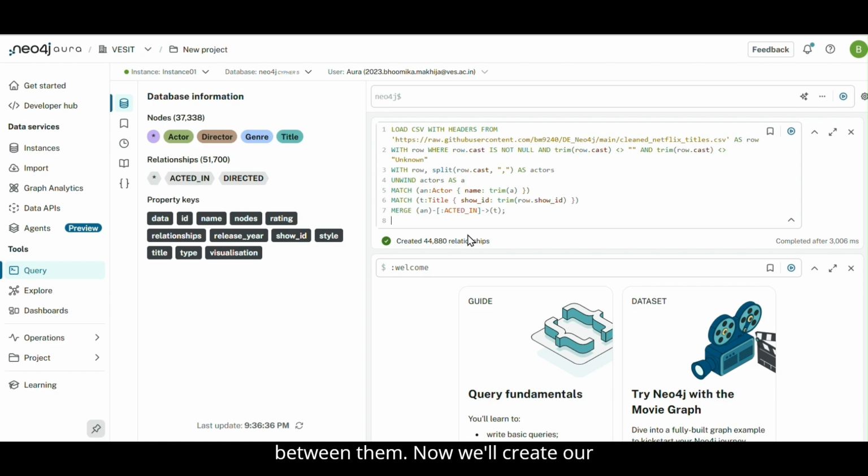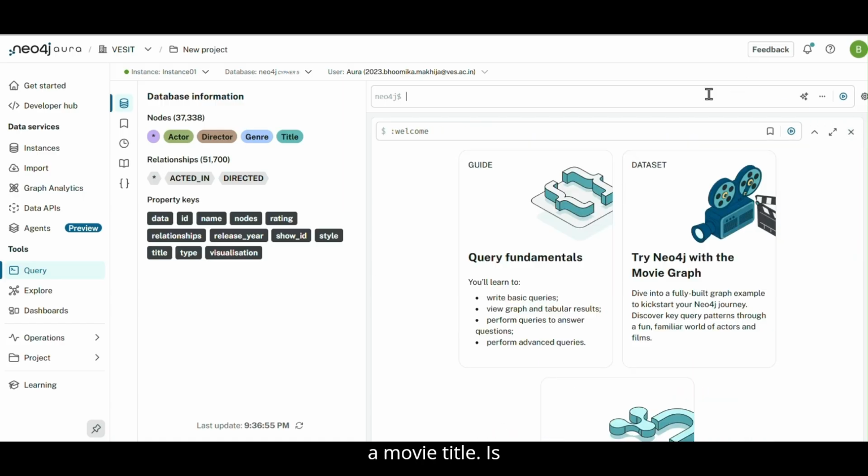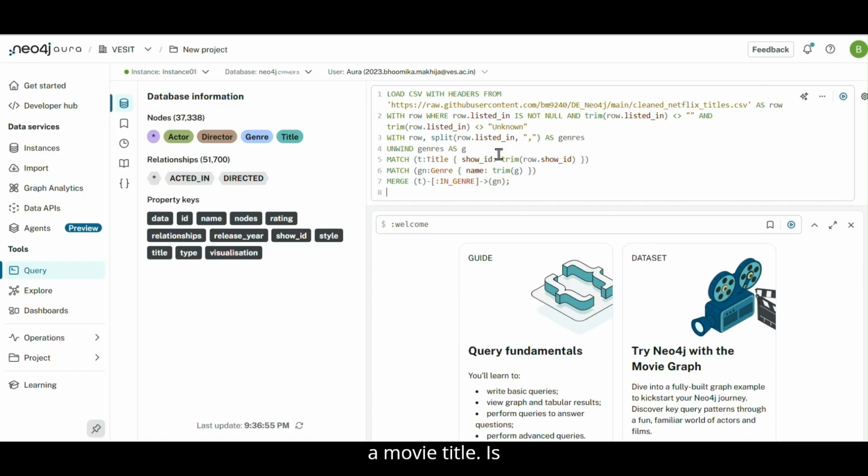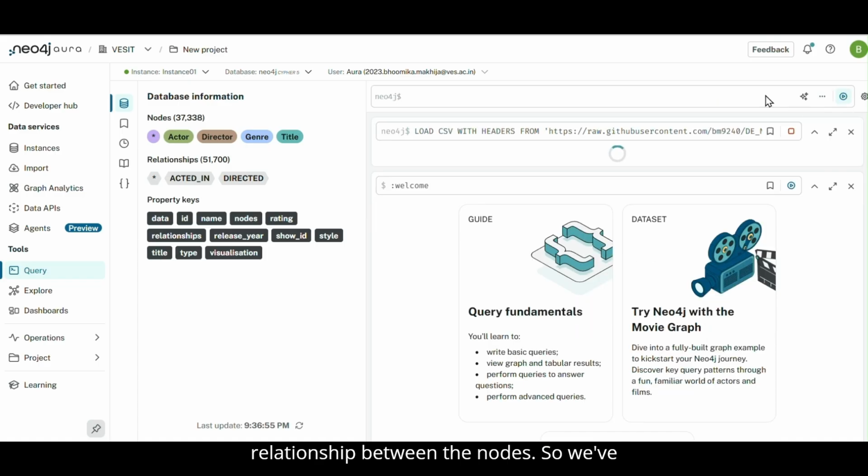Now we'll create our last relationship, which is between the genre and the title, where we say a title of this, or a movie title, is of this particular genre. So running a similar query, we've created a relationship between the nodes.